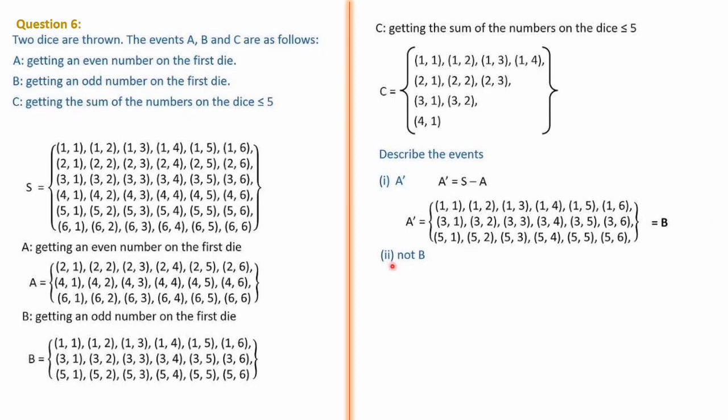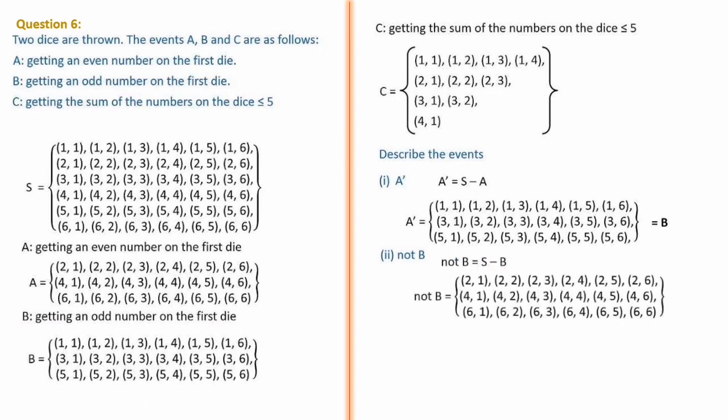Next is not B. Not B means from the sample space you have to remove this B. Just like the previous one, from the sample space you have to remove B. Quite simple. Here the odd element is the first one. If you remove the odd element, you will get the first element as an even one. That is 2 1 to 2 6, 4 1 to 4 6, 6 1 to 6 6. That is equal to our A. That is what is described in the beginning.